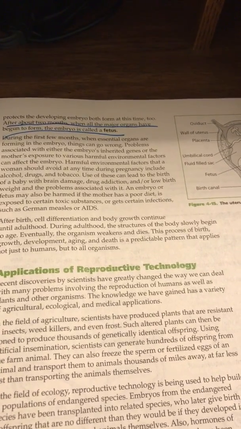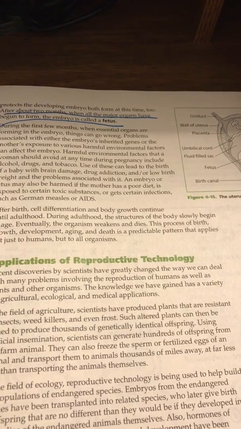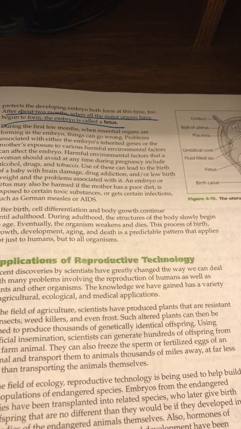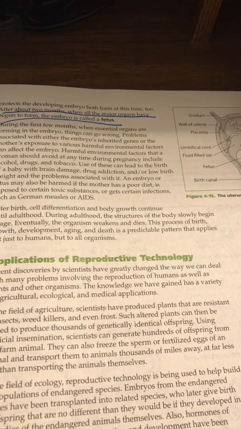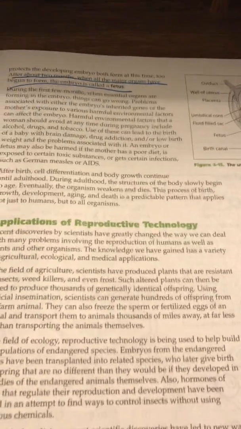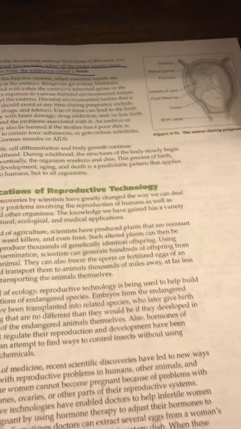After birth, cell differentiation and body growth continue until adulthood. During adulthood, the structures of the body slowly begin to age. Eventually, the organism weakens and dies. The process of birth, growth and development, aging, and death is a predictable pattern that applies not just to humans, but all organisms. Applications of reproductive technology.